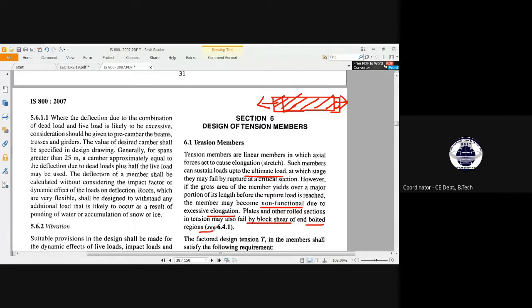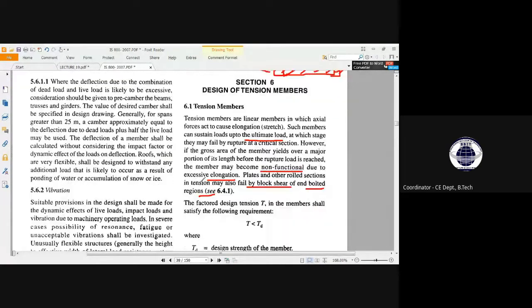So the plates and other rolled sections in tension may also fail by block shear in bolted regions. So block shear, I will show you the diagram, then it will be quite understandable.